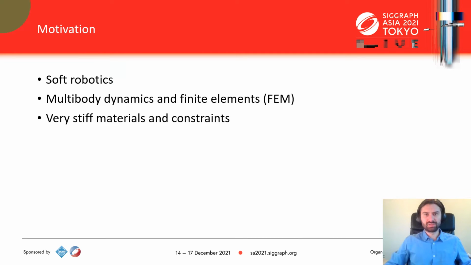The main motivation behind this paper comes from the emergent field of soft robotics. Such soft robots are often built from silicone rubber, which is an incompressible material. Simulation of soft robots involves complex multi-body scenarios like pneumatic or cable actuation and interaction with the environment. As we are dealing with soft bodies, one usually resorts to the finite element method, or FEM, for simulation in conjunction with constraints. Constraints may arise due to very stiff material parameters, rigid bodies, or contact.